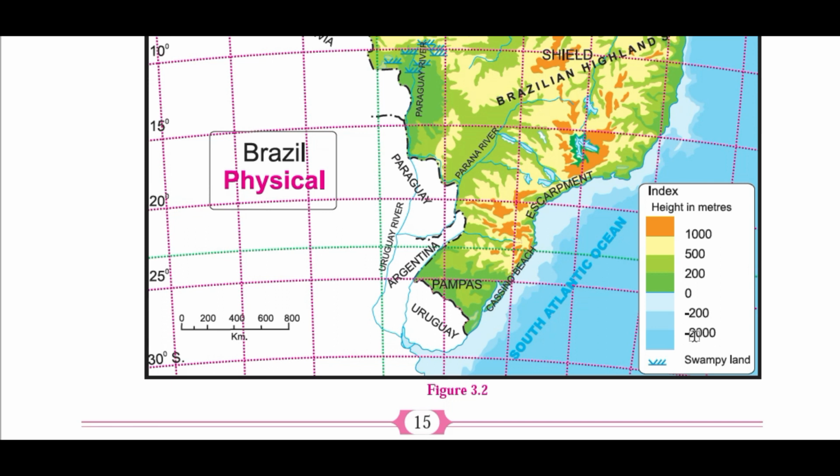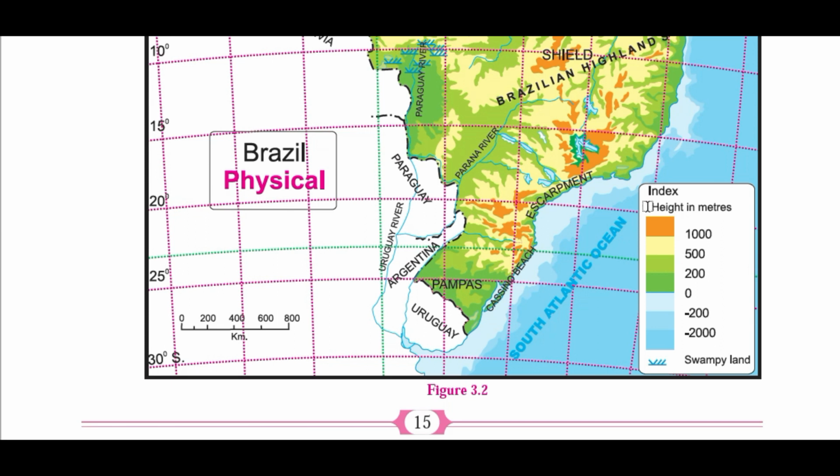Then this minus 200 to minus 2000, why have they taken a scale like this? Here it is 200 to 2000, but here it is 200, 500. Why is it like this? Because this great depression you can only observe over here in the sea, because whatever the mean sea level is, the seabed depth is obviously very large compared to the elevation on land. That's why this scale varies drastically over here.